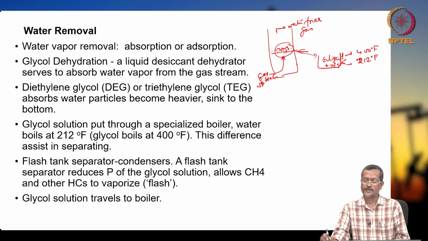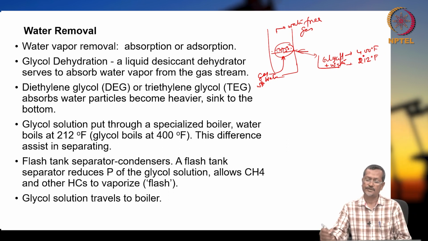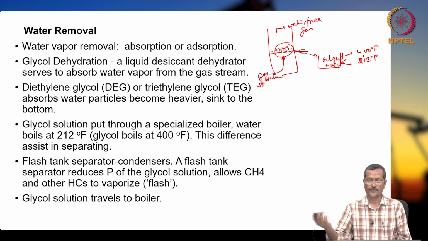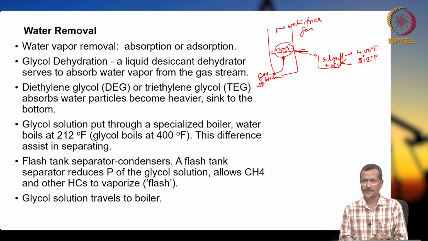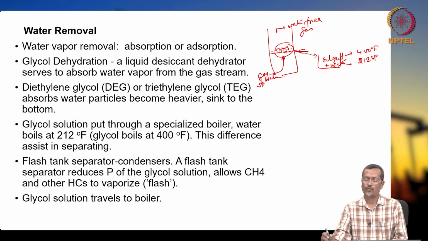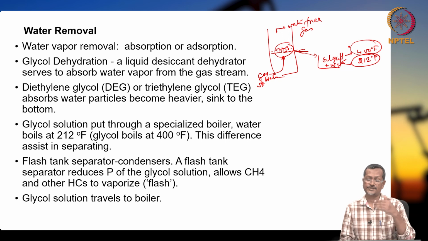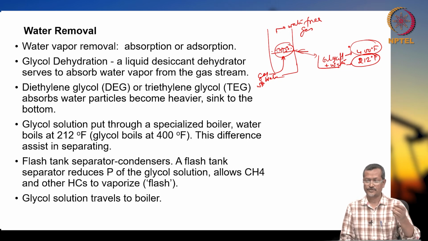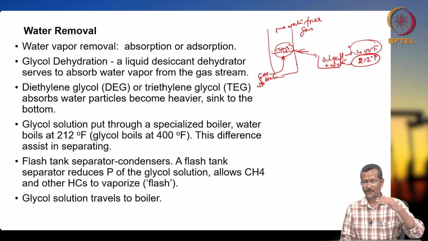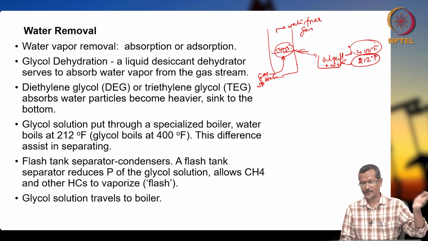Because of this difference, you heat the system to, say, 200 up to 230 or 250 degrees. All the water will evaporate, but glycol will not evaporate because it is not reaching its boiling point. So water goes out and glycol remains.